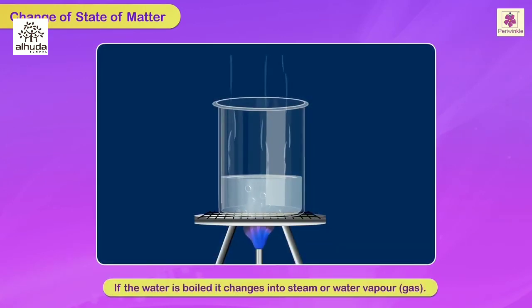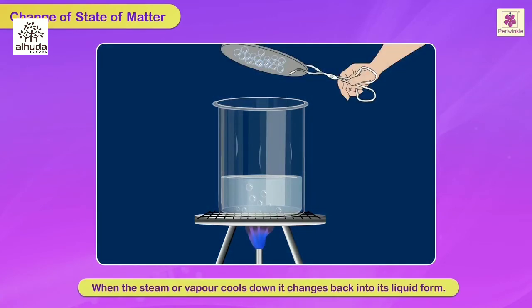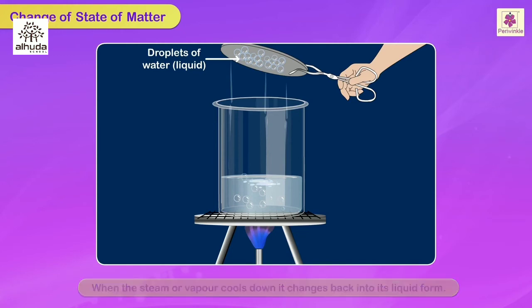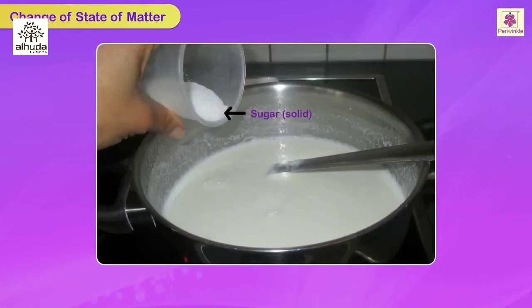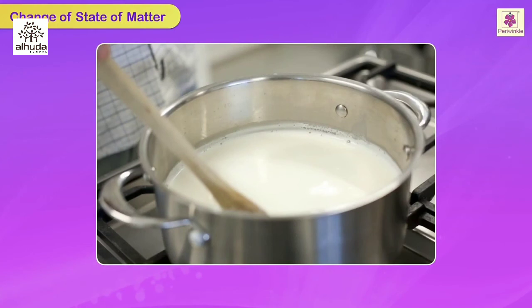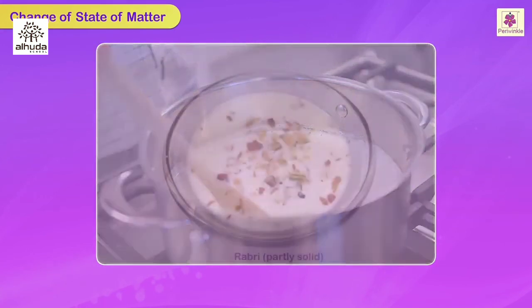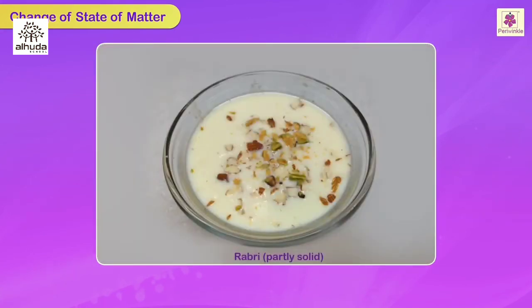If the water is boiled, it changes into steam or water vapor, that is gas. When the steam or vapor cools down, it changes back into its liquid form, that is water. When your mother heats milk, that is a liquid, adds sugar to it, that is a solid, and keeps stirring it for a long time, you get yummy rabri, which is partly solid.